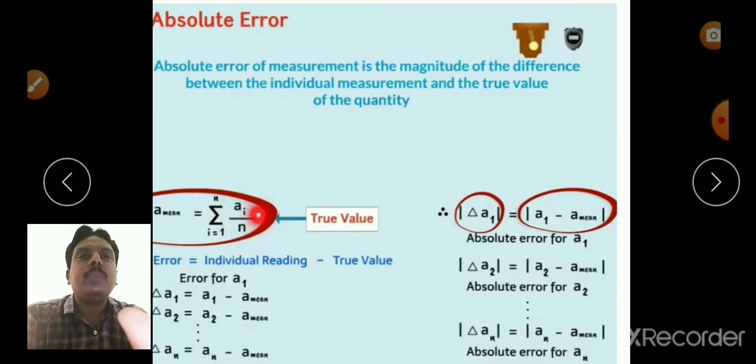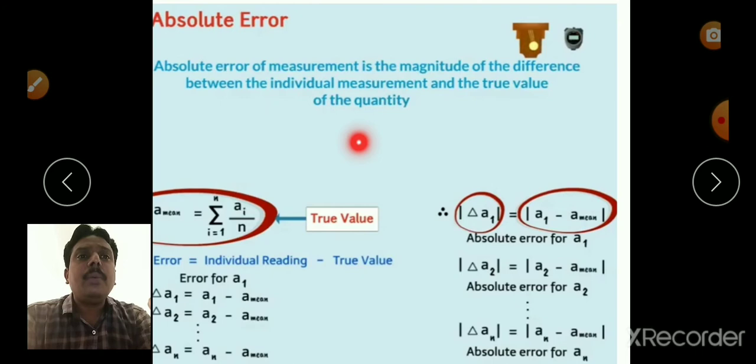The error for the first reading, say a1, is denoted by delta a1. It is the difference between the true value and the measured value. The measured value is a1, the true value is a mean, so delta a1 equals a1 minus a mean. Similarly, delta a2 equals a2 minus a mean, and so on. Delta an equals an minus a mean.